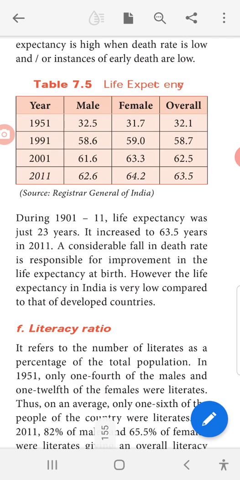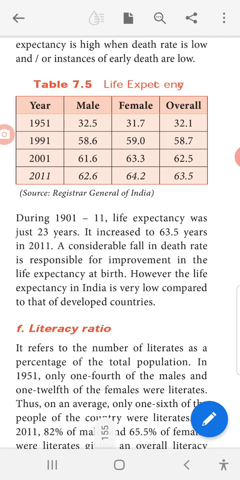Now we can see life expectancy. First one is year, next one is male, next one is female, then overall. In 1951, male is 32.5, female is 31.7, overall 32.1. In 1991, that is 58.6 and 59.0, then 58.7. In 2001, the male is 61.6, then female 63.3, then overall 62.5. In 2011, that is 62.6, then 64.2, then 63.5.